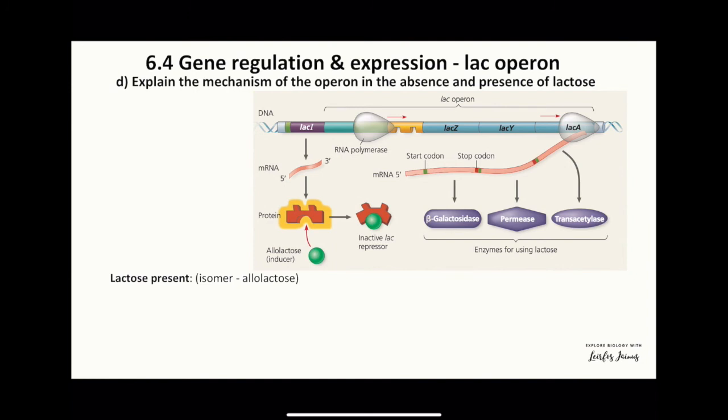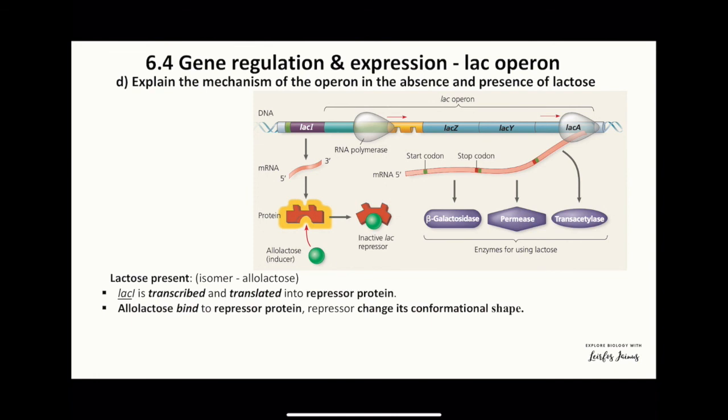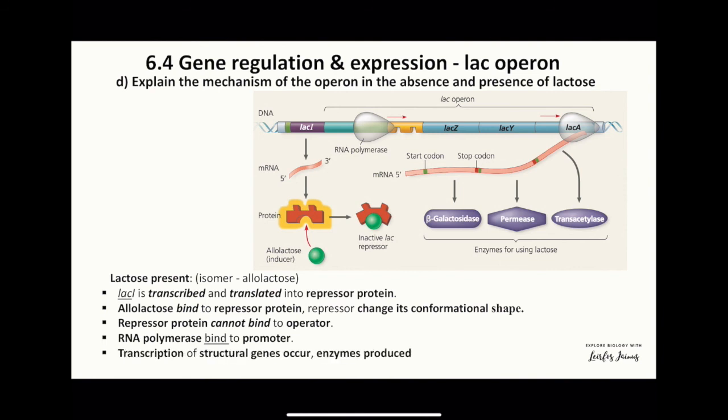Now the mechanism when lactose is present: the lactose will be converted into its isomer called allolactose. LacI is transcribed and translated into the repressor protein. Allolactose binds to the repressor protein. The repressor protein will change its conformational shape. This causes the repressor protein to be unable to bind to the operator. The RNA polymerase can bind to the promoter. Then the transcription of structural genes occurs. The enzymes are produced. The operon is active or switched on.